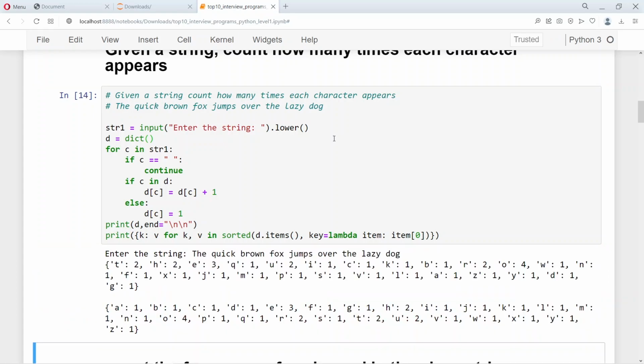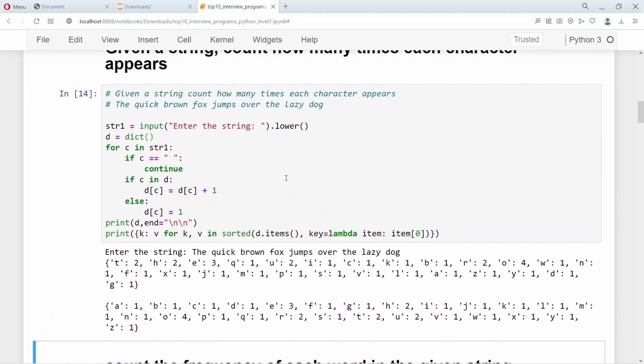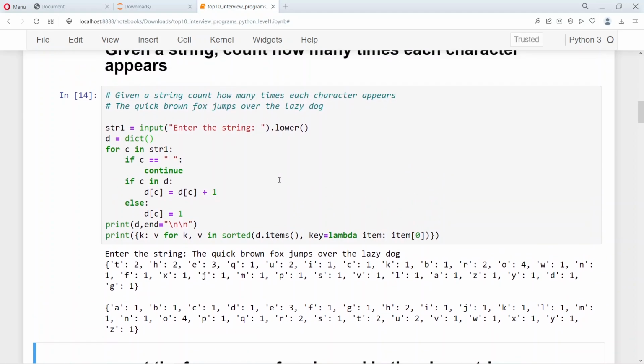and if we give the string, this one is just printing all the alphabets in the order in which they appear in the sentence, whereas the second one we sort based on the key value, and then we print the frequency of each character. So as you can see, all the characters have come in this sentence at least once, which is good because all the characters are present at least once.